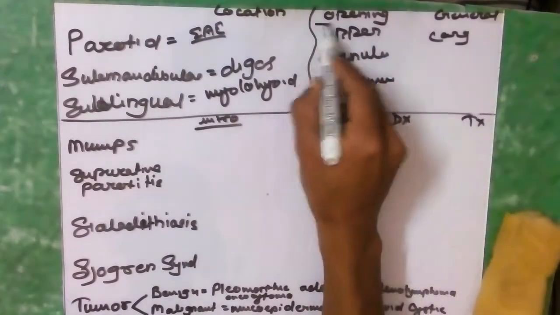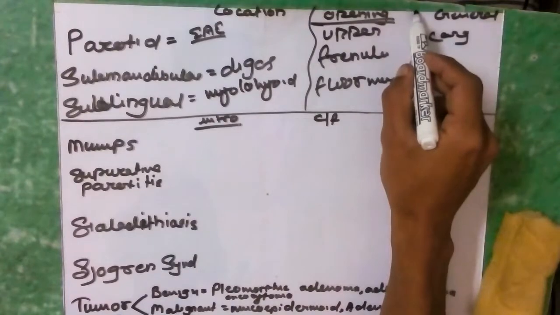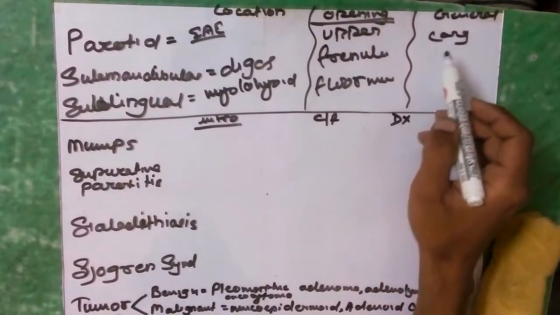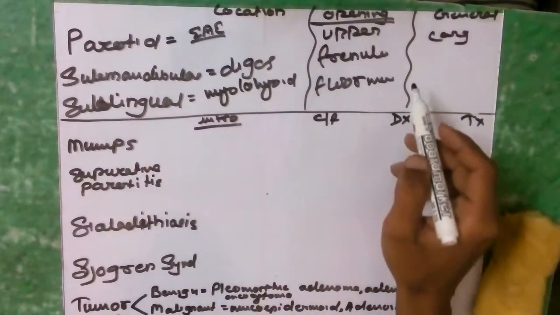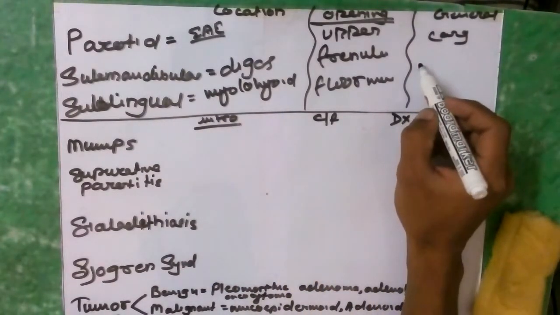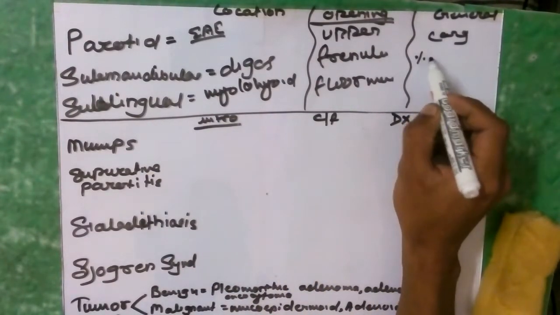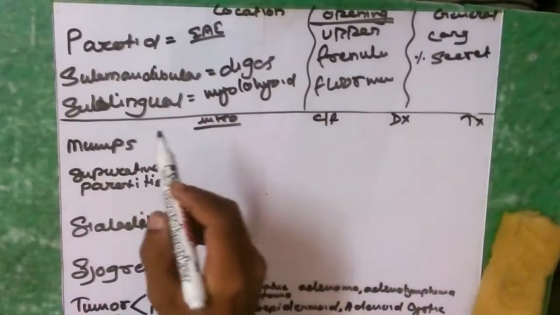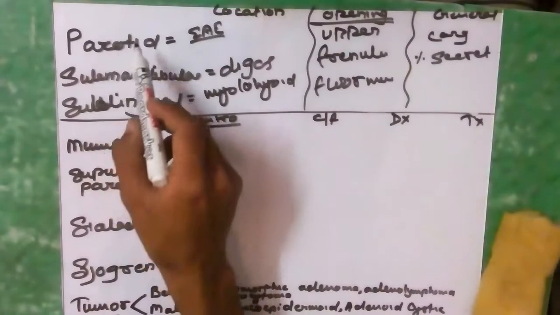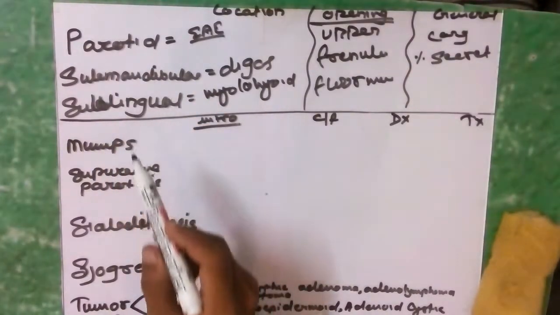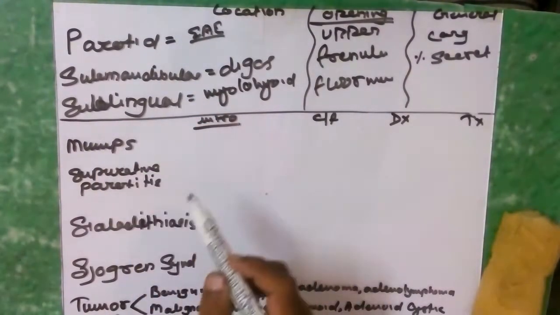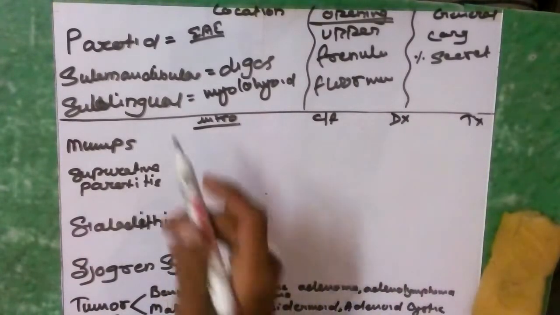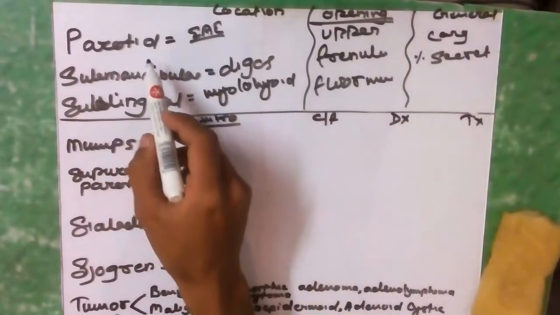So these were the openings, and in general, what should we know? That the largest is the parotid salivary gland, but the largest percentage of saliva secretion is through the submandibular. And regarding the parts, the parotid gland is divided into deep and superficial parotid gland, which is divided by the facial nerve, which causes the division of the parotid gland.